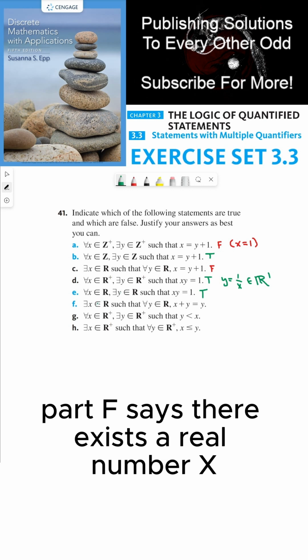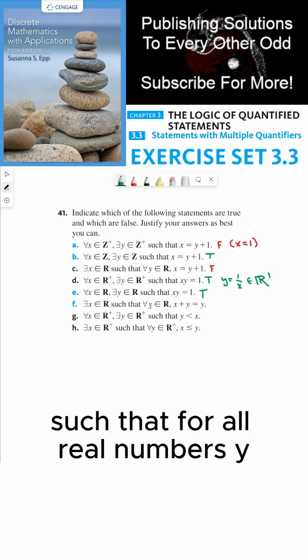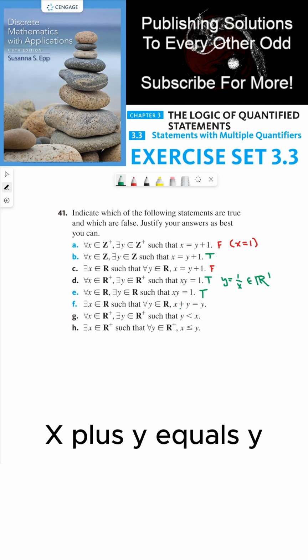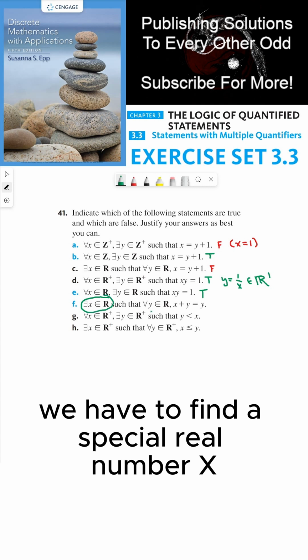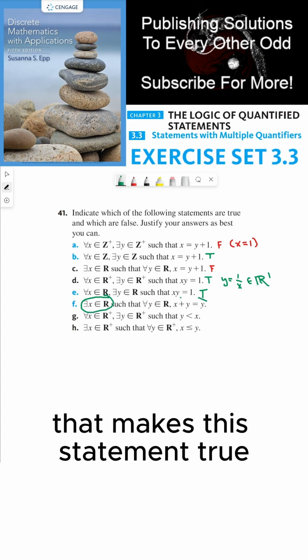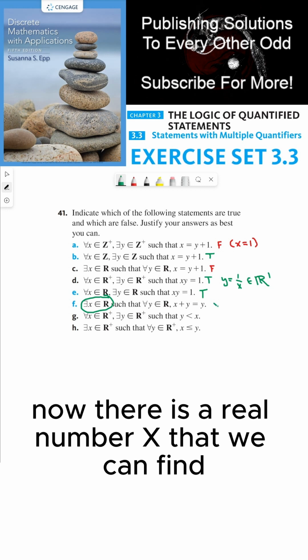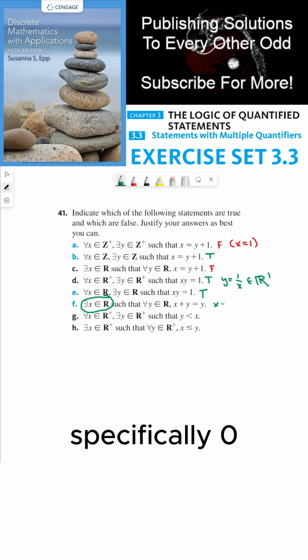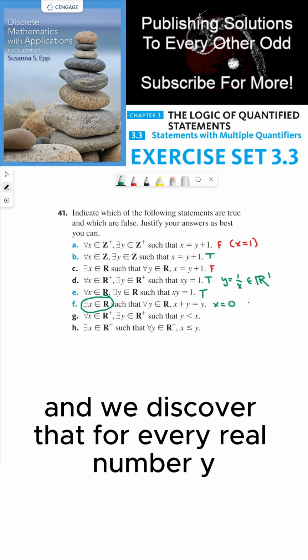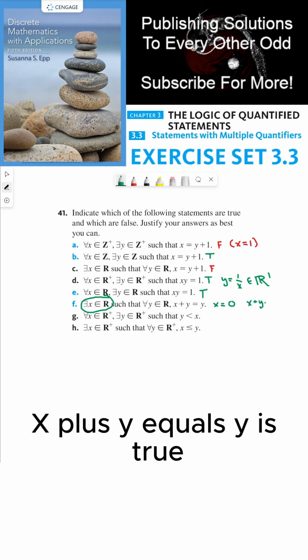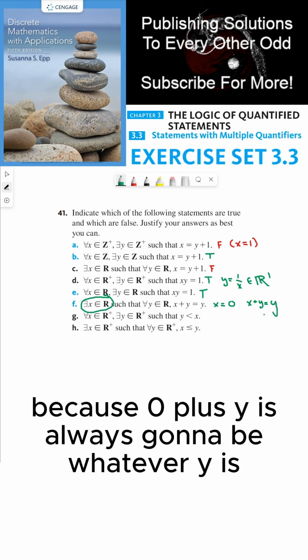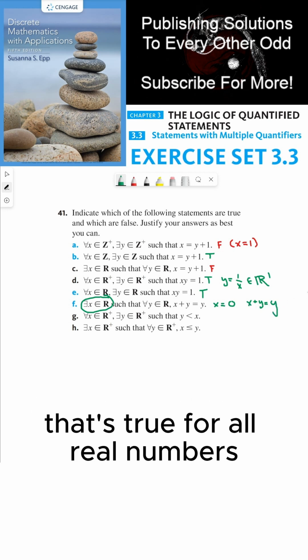Part F says there exists a real number x, such that for all real numbers y, x plus y equals y. So to determine whether or not the statement is true, we have to find a special real number x that makes this statement true. Now there is a real number x that we can find, specifically 0, and we discover that for every real number y, x plus y equals y is true. Because 0 plus y is always going to be whatever y is. That's true for all real numbers.